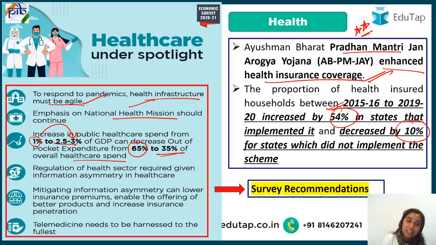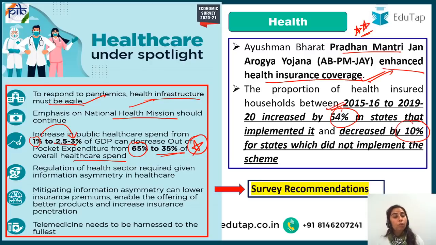That will decrease to almost half if we double our healthcare expenditure. If the government doubles the healthcare expenditure from 1 to 2%, out-of-pocket expenditure is going to decrease from 65 to 35%. This you have to keep in mind, right?